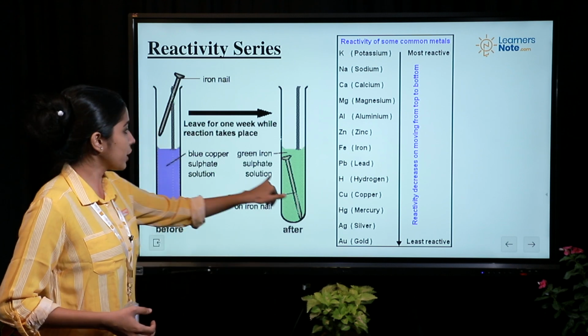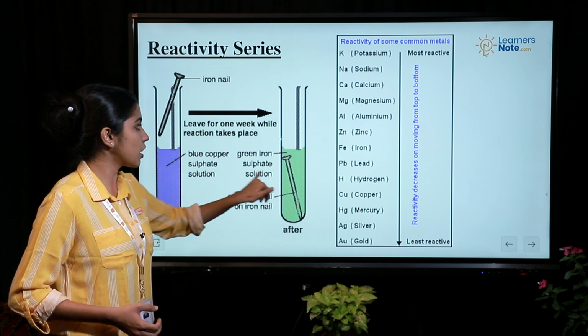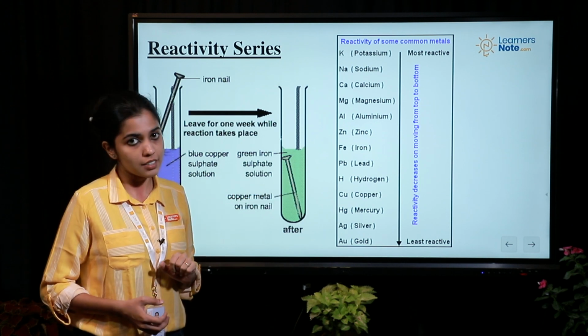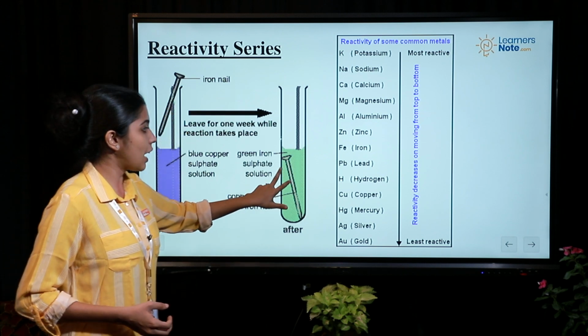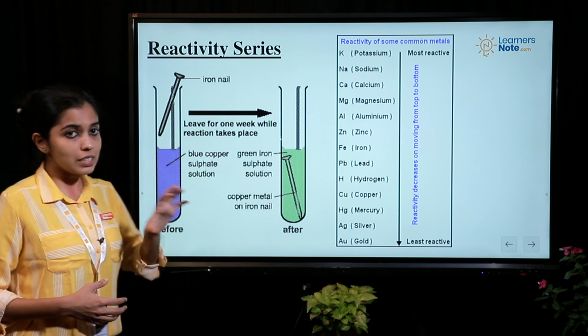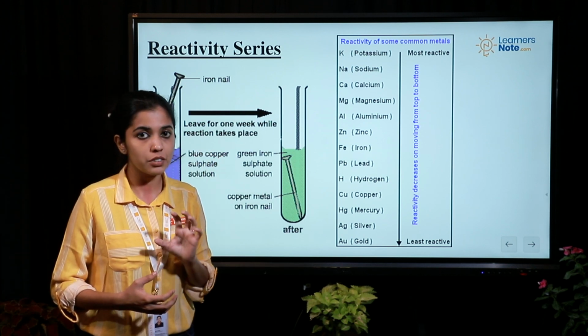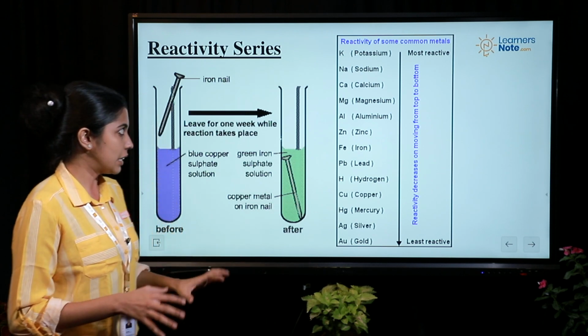So what you get as a result is copper sulfate solution turning into green color iron sulfate solution, and the iron nail will be having a few deposits of copper. So this is a very simple and common example to demonstrate the reactivity of metals. I hope it is clear.